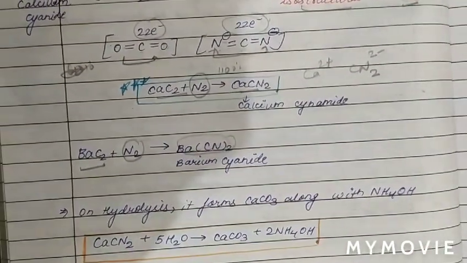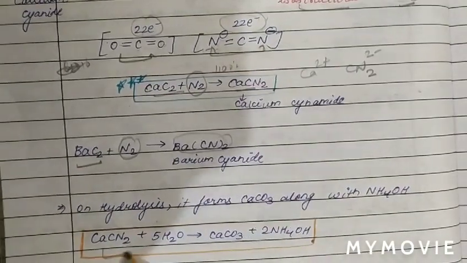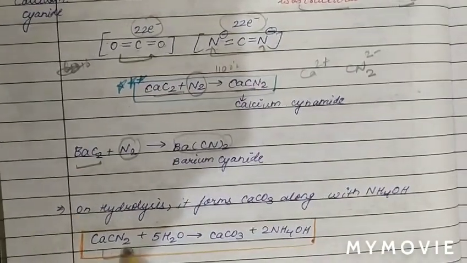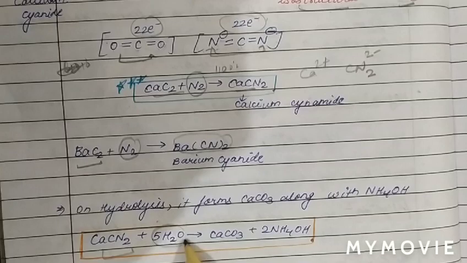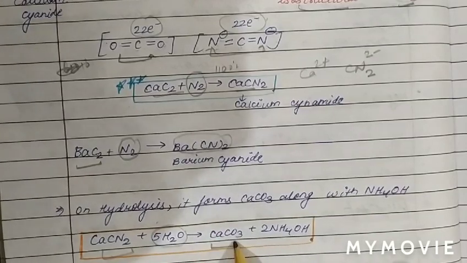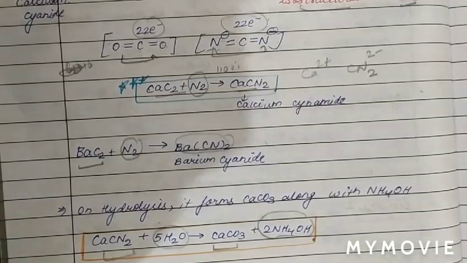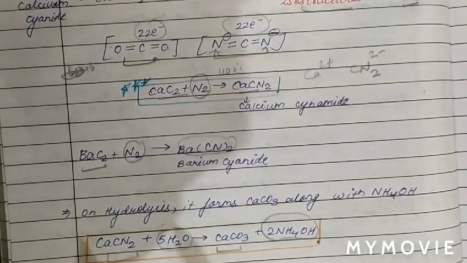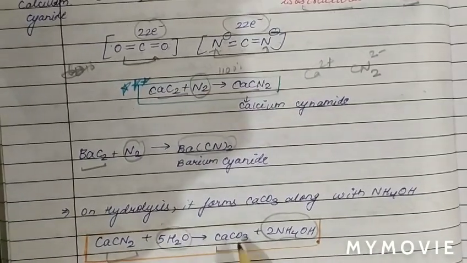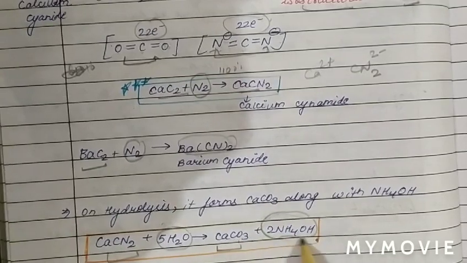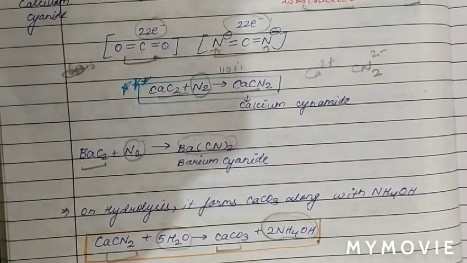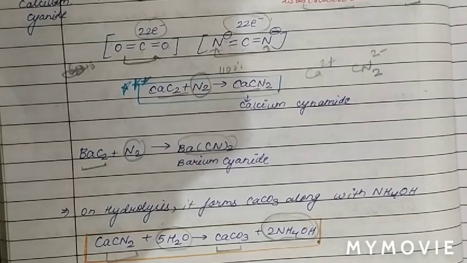Now see the hydrolysis of calcium cyanamide. On hydrolysis of CaCN2, meaning reaction with water, it forms calcium carbonate along with ammonium hydroxide. So when calcium cyanamide reacts with water, it forms calcium carbonate along with the formation of NH4OH.